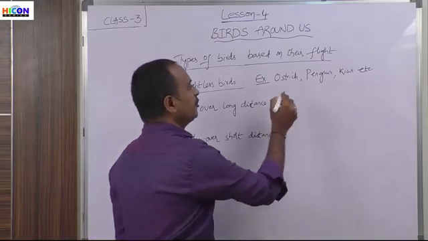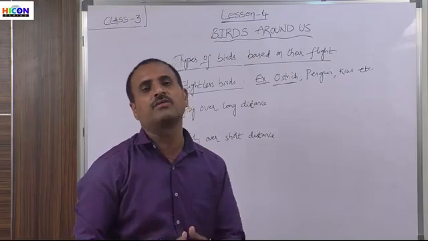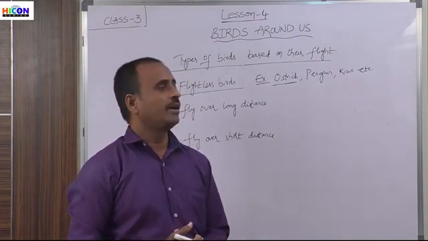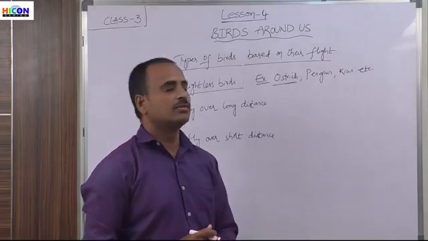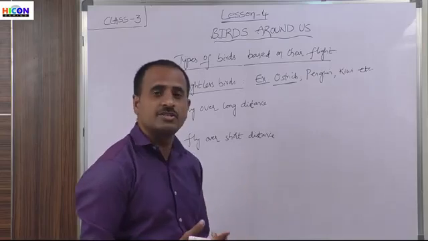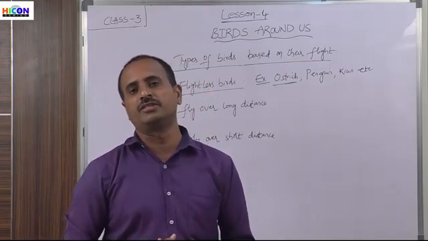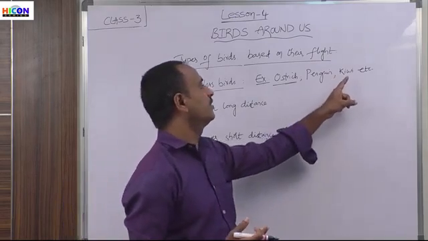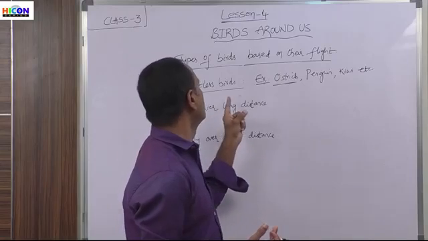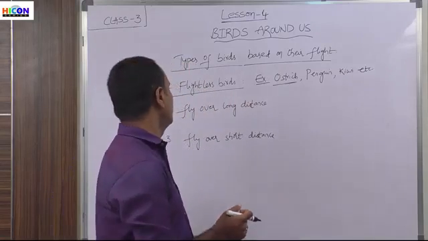So children, ostrich is the biggest bird in the world. Even though it is a bird, it cannot fly. Another one is penguin. This penguin is also a bird, but it cannot fly. Penguins are observed in polar regions, that is ice cold regions. And kiwi is also an example for a bird which cannot fly. That's why these birds are called flightless birds.